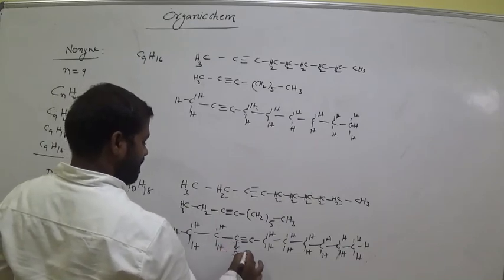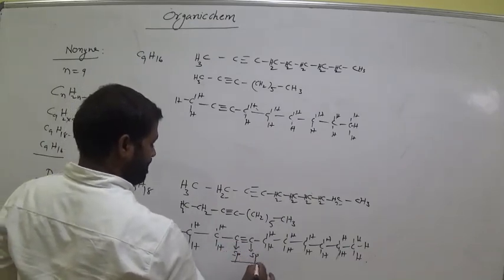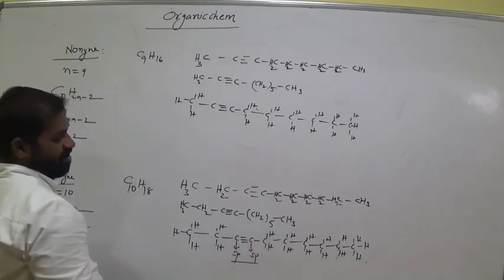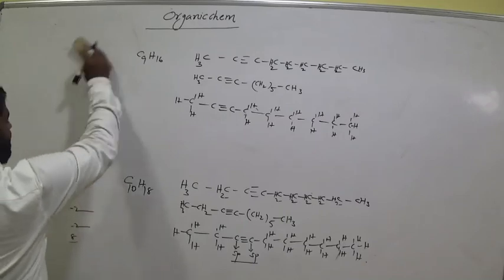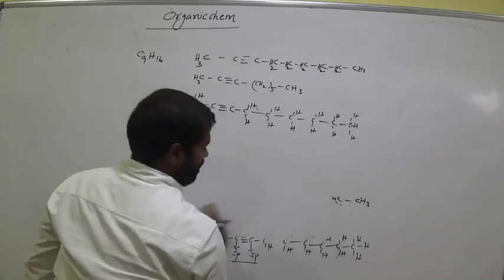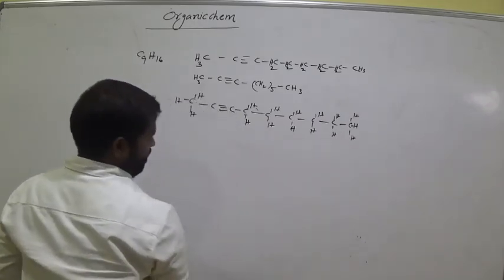Here it is sp. For this one it is also sp. Why? Because it is bonded with the triple bond. Okay, remaining all are sp3. Okay, these are the 3 types of hydrocarbons. Very, very important. So the formulas are very important here.